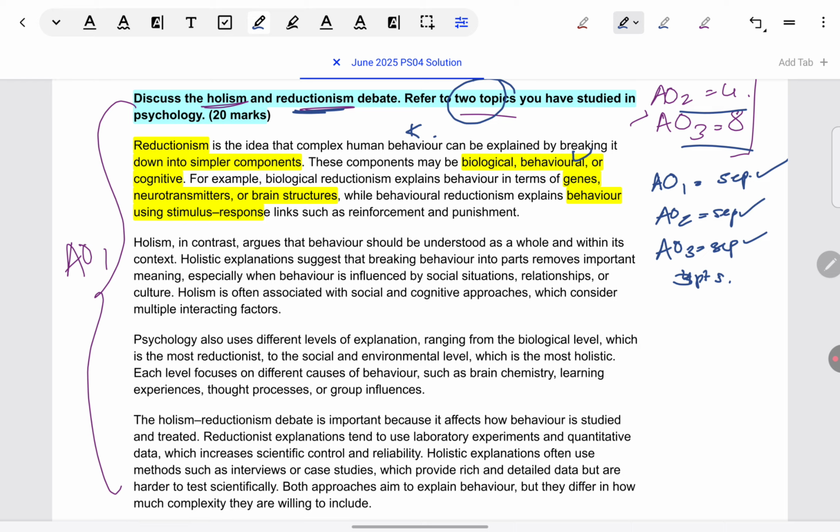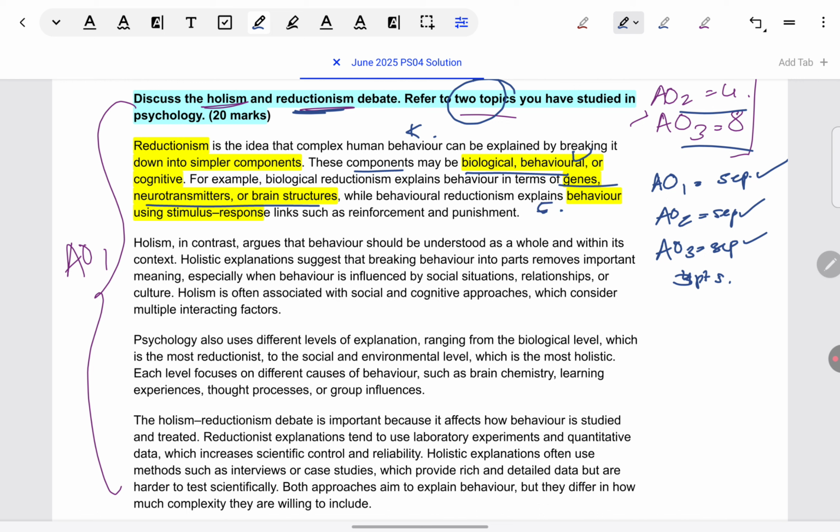When you read this, you feel the student understands what reductionism is because they've explained it further by saying, okay, these can be components, and if these are the components, then only these things will be considered. And of course these count as examples.